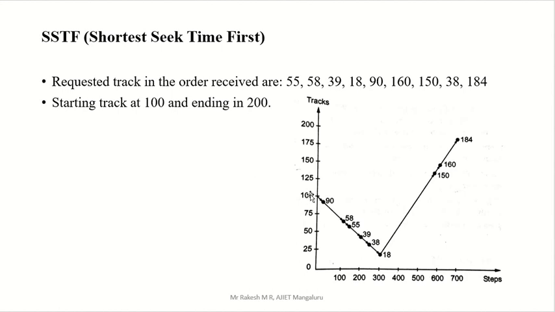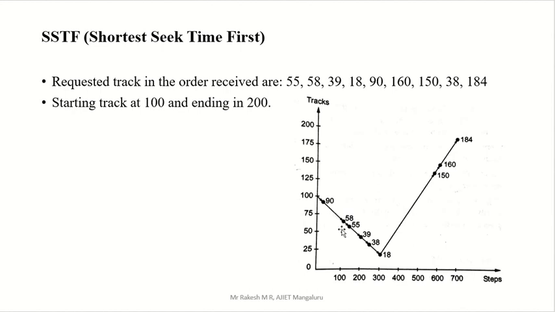So nearest to 100, which one? There we have to go. Either plus side or minus side, you have to see both. Either this side or this side. So on both sides we have to see which is nearest. To see which is nearest, just subtract that number from the other number, then you will get which is nearest. That we have to serve.